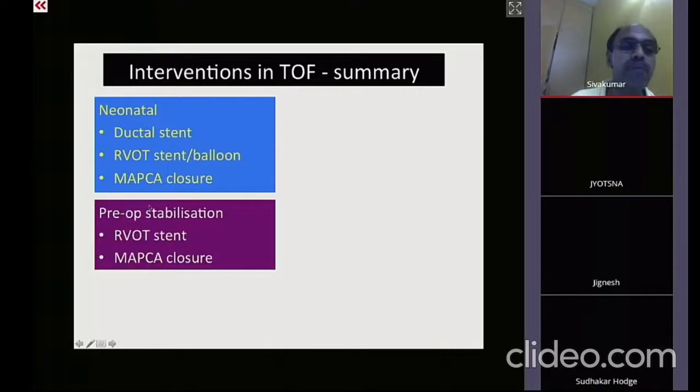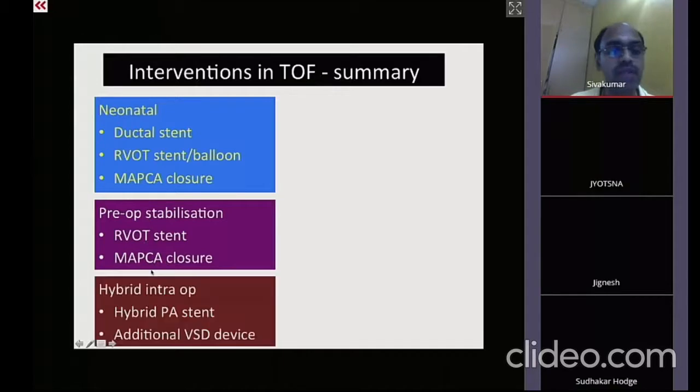Preoperative stabilization is done in some of the patients who are extremely blue, cyanotic with polycythemia and coagulopathy, wherein you may have to do an RVOT balloon or RVOT stenting, get the hypoxia relieved partially so that the patients become more stabilized. Or if there are large AP collaterals which are going to create problems for your cardiopulmonary bypass, you may have to stabilize them with AP closures. Sometimes they are done hybrid, intraoperatively. You sit along with the surgeon in the operating room and do a hybrid pulmonary artery stenting.